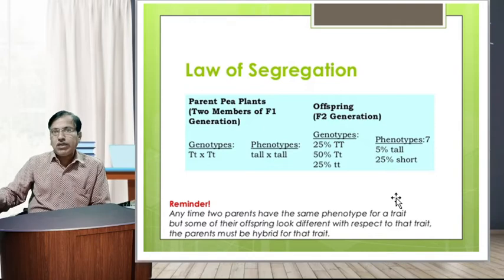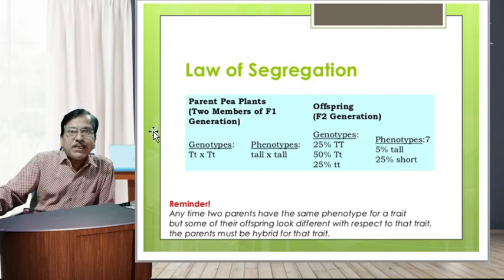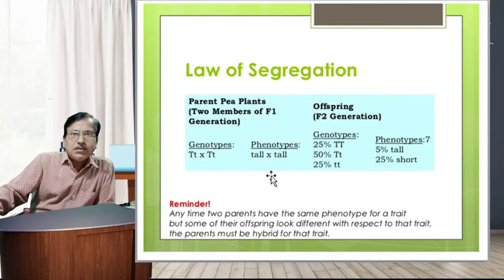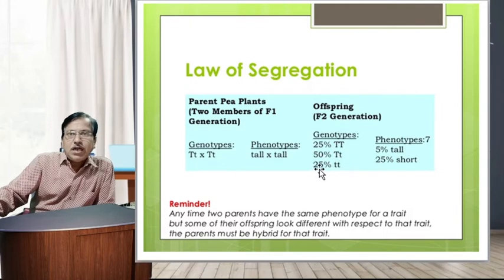So this is also seen in the law of segregation, in the parent P plants and two members of the F1 generation, the offspring F2 generation have genotypes capital TT, capital T small t, capital T small t. The phenotype is tall crossed with tall: the genotype is 25% capital TT, 50% capital T small t, and 25% small tt. Phenotypes are 75% tall and 25% short.